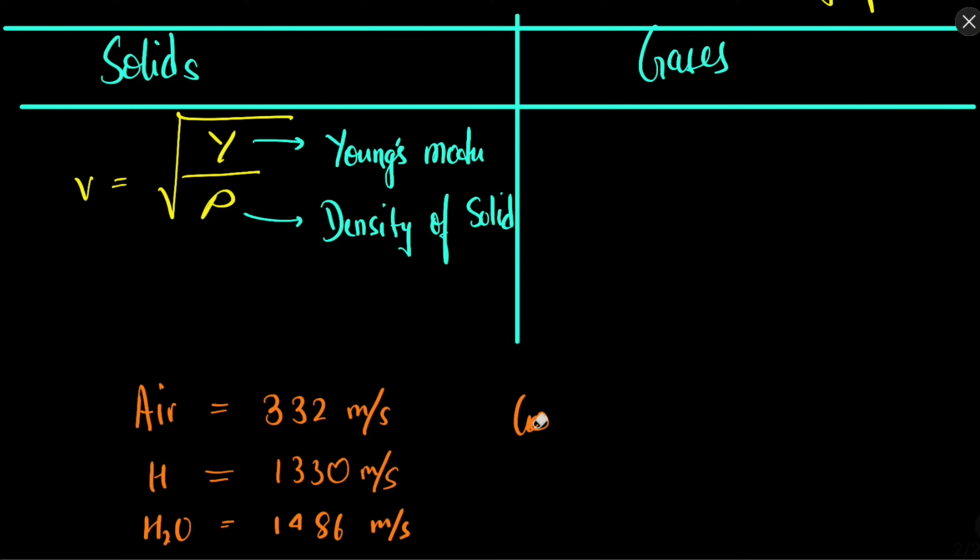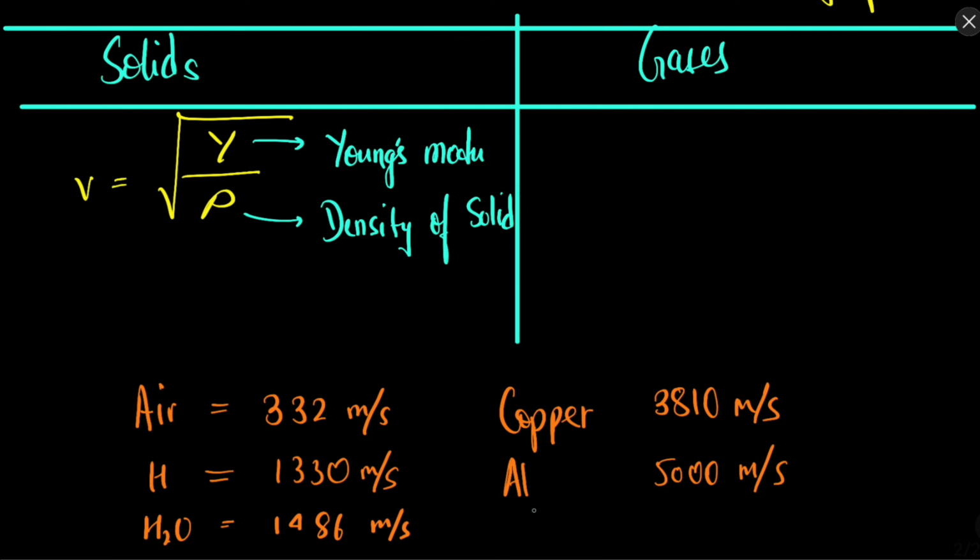The speed of sound in copper is 3810 meters per second. The speed of sound in aluminum is 5000 meters per second, and the speed of sound in steel is approximately 5200 meters per second.